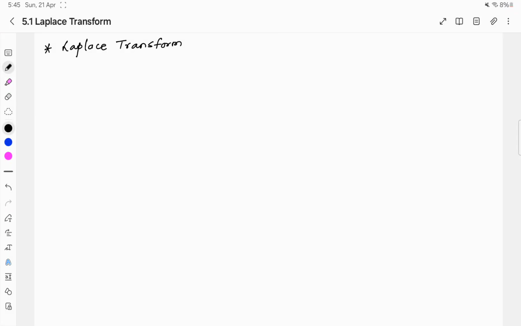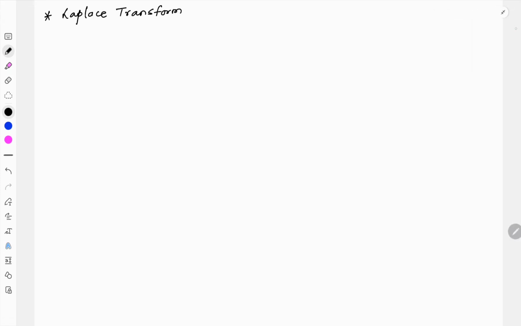In this video, we are going to study the definition of Laplace transform. In the previous unit, we have studied Fourier transform, where signals are being converted from time domain to frequency domain. Here, Laplace transform, we can assume it to be an advanced version of the Fourier transform. The role of Laplace transform is to convert a time domain signal into a frequency domain signal.